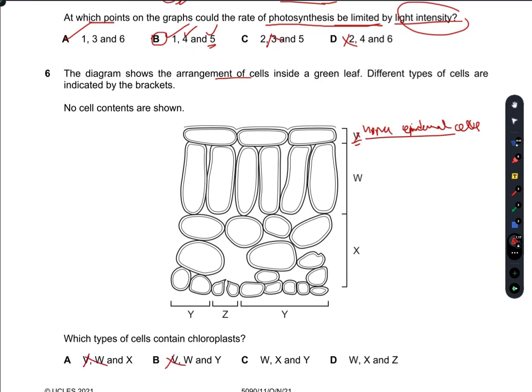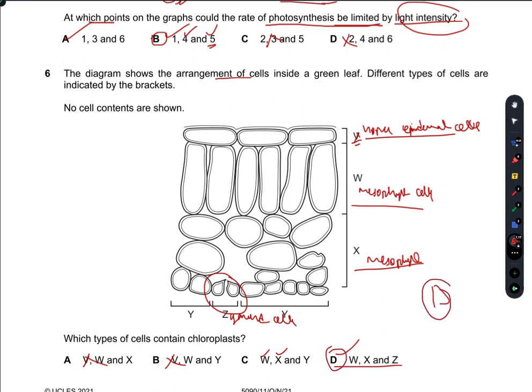W is the mesophyll cell. So W and X both are the mesophyll cells. So both W and X contain the chloroplasts. So W and X can be true. Whereas Z here, these Z are the guard cells. These are the guard cells. So W, X, and Z, D is the right option here.